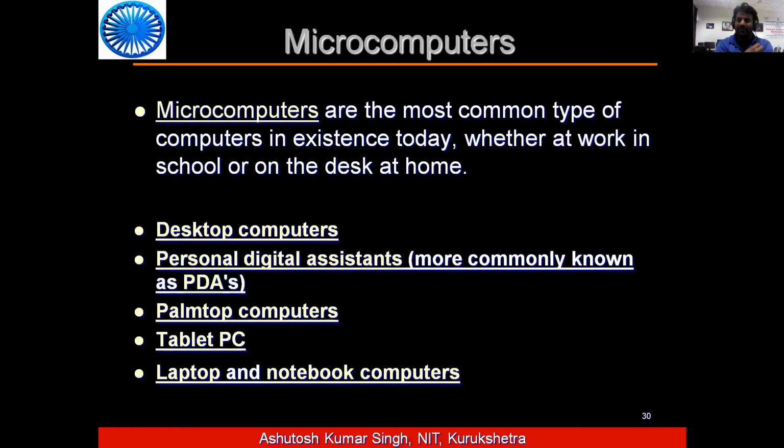Microcomputers are the most common type of computers which we use today, either at our workplace or in our schools, labs, some of the labs. Few sophisticated labs will need higher versions of computers.